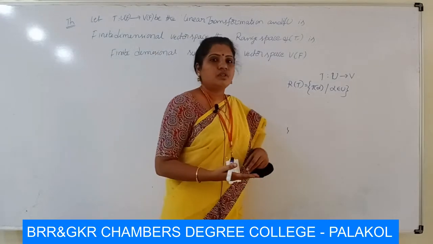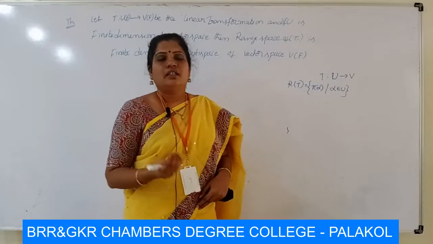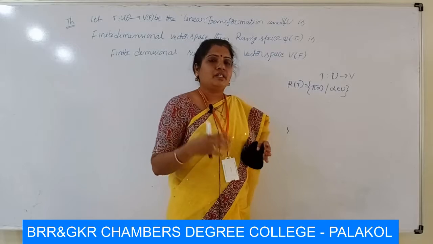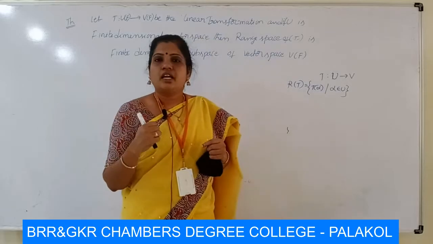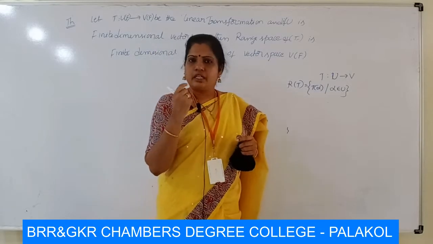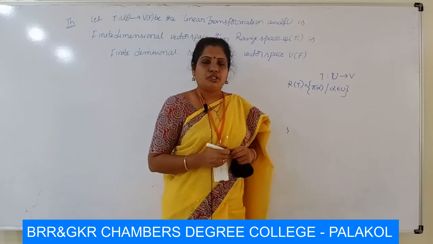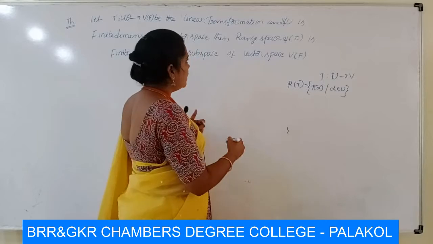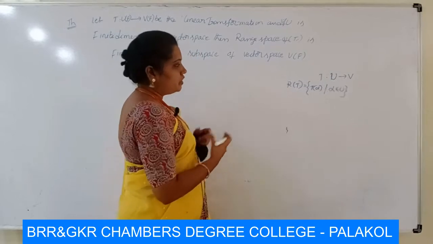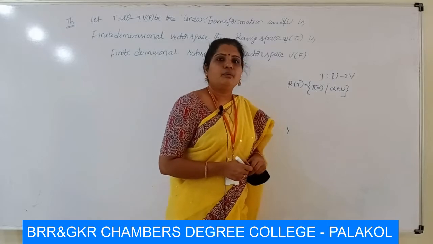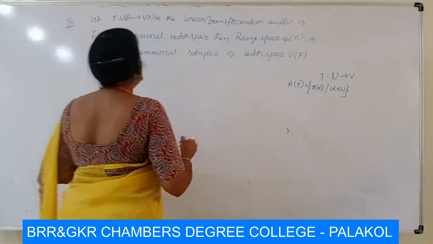What is a finite dimensional vector space, students? Yes, a vector space that has a finite basis, at least one finite basis, is called a finite dimensional vector space. So here we have to prove R of T has a finite basis, then it will be a finite dimensional vector space.